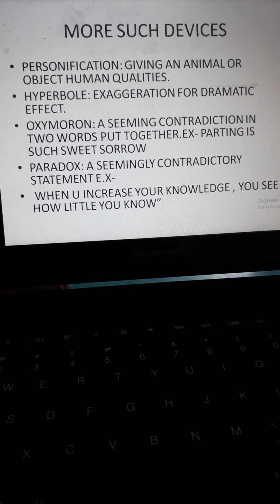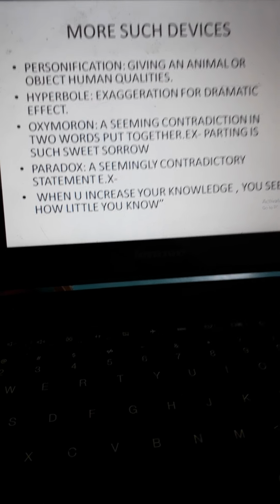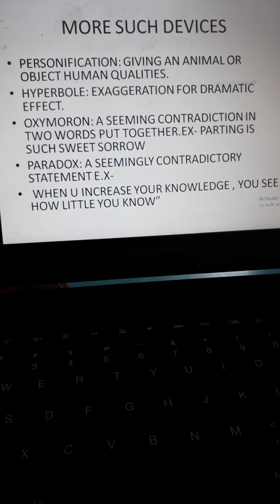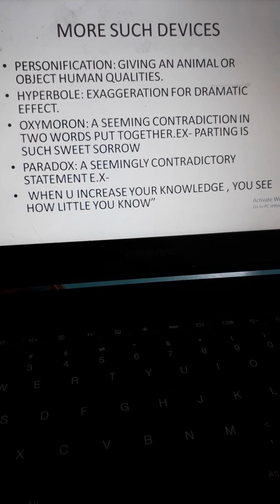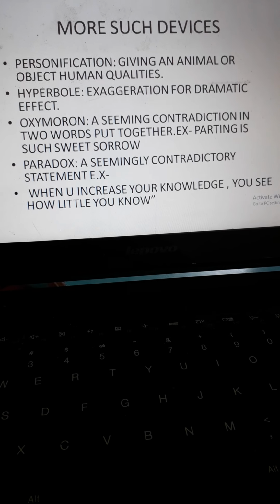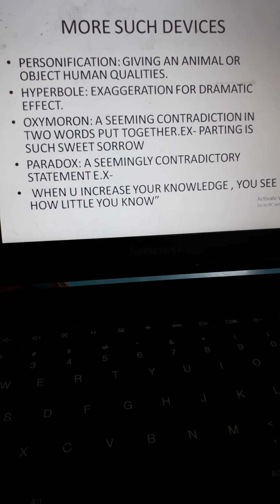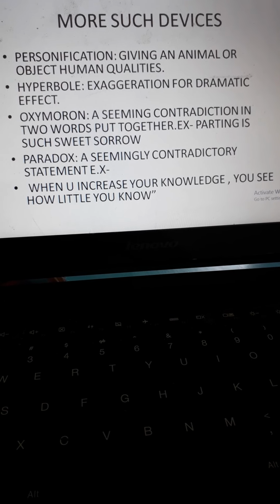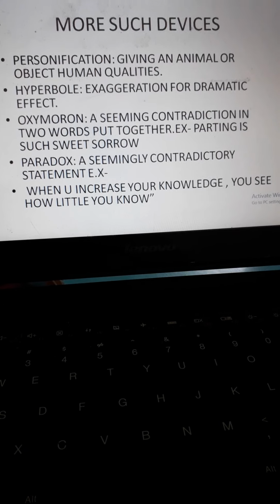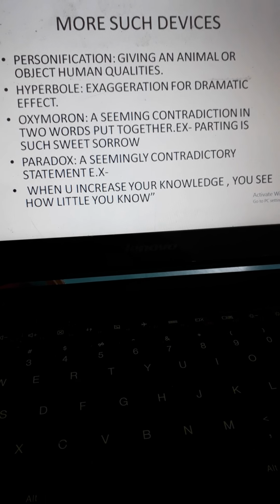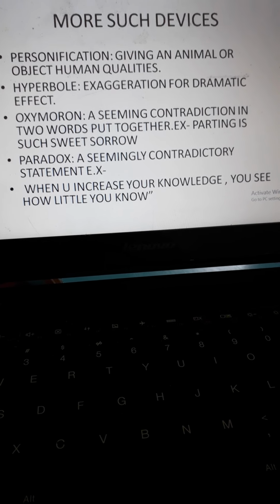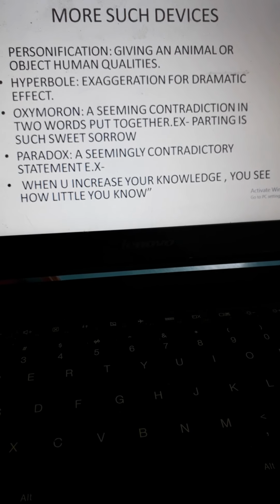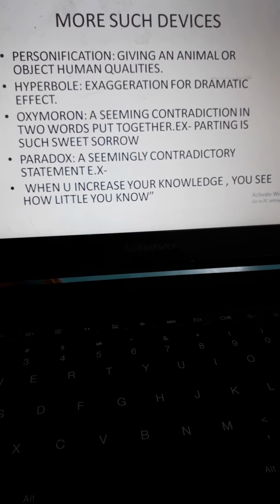Hyperbole is exaggeration. When the poet tries to exaggerate a particular point to give a dramatic effect, that is called hyperbole. Now, oxymoron, a seeming contradiction in two words put together. Example: parting is such sweet sorrow. Sweet and sorrow are two diametrically opposite words, so the literary device here is oxymoron.